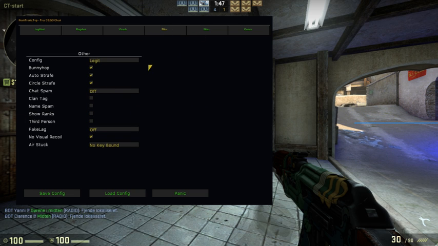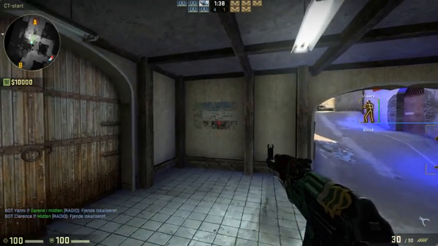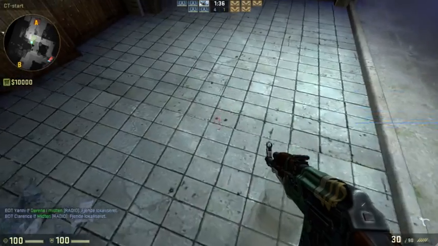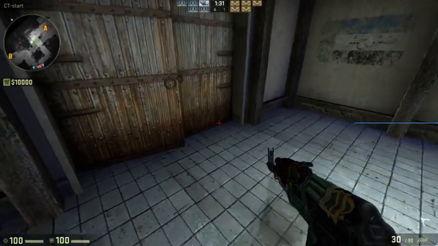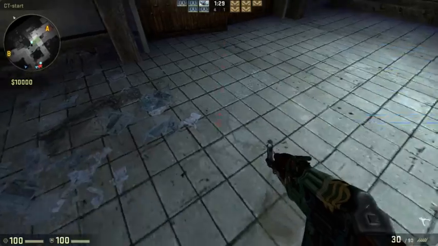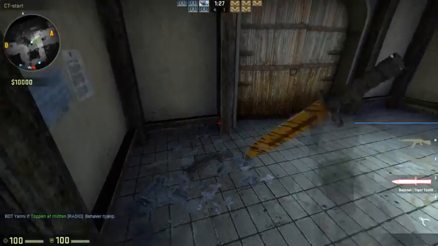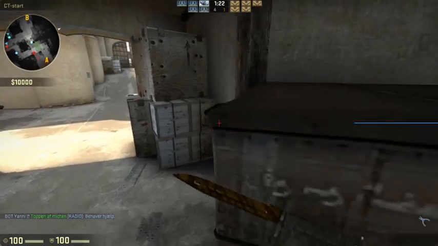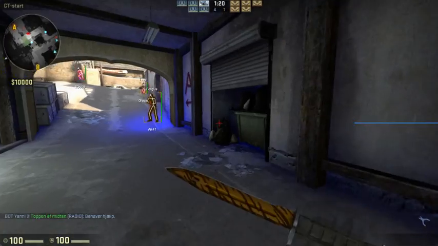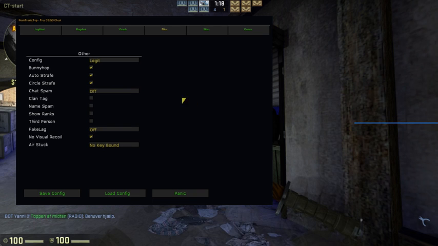Misc config. If you take legit, this will work best on legit bot. Circle strafe, I can show you here. Seconds. That won't work, seconds about. Now I'm moving in circles. Okay, it works best in the server, like that. Yeah, that isn't that good, but yeah. As add strafe, I don't know.